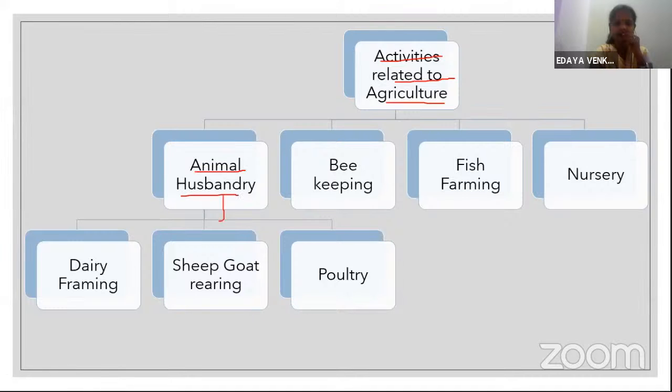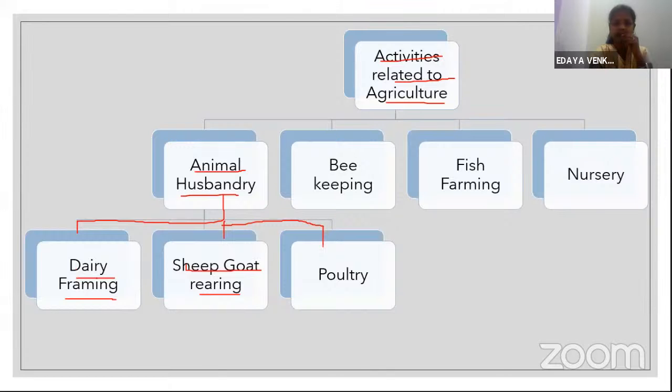It is divided into three categories. In dairy farming, milk animals are reared, and milk and milk products are important. In sheep and goat rearing, sheep are reared for wool and goats for meat. In poultry farming, eggs and hens or chicken are the important ones.